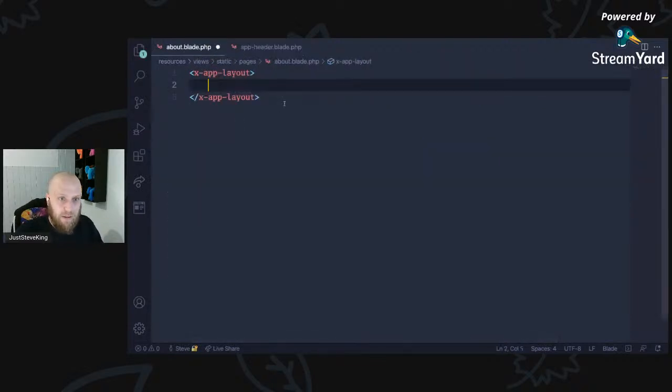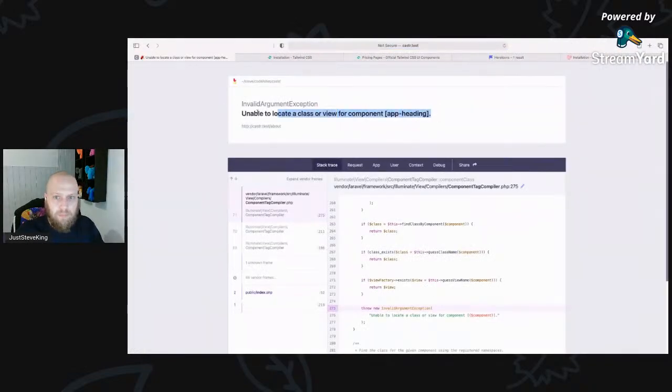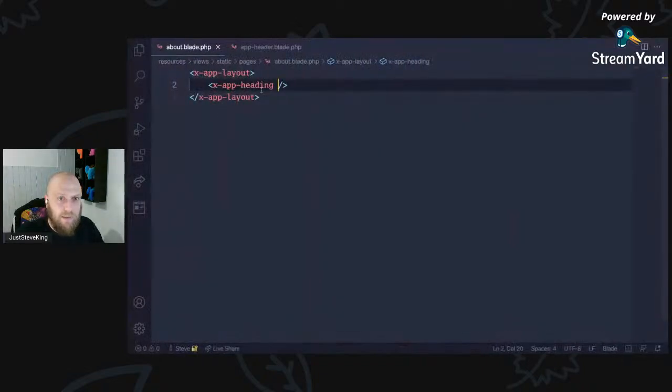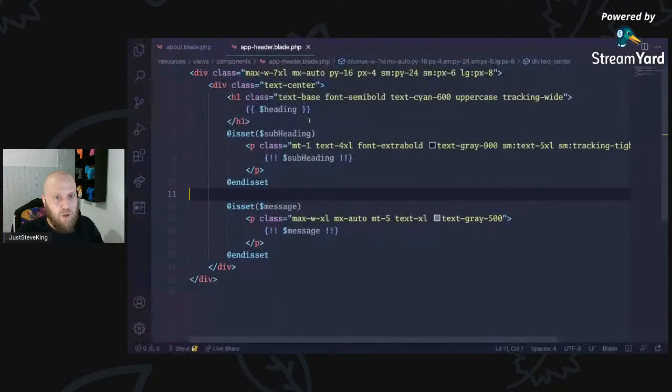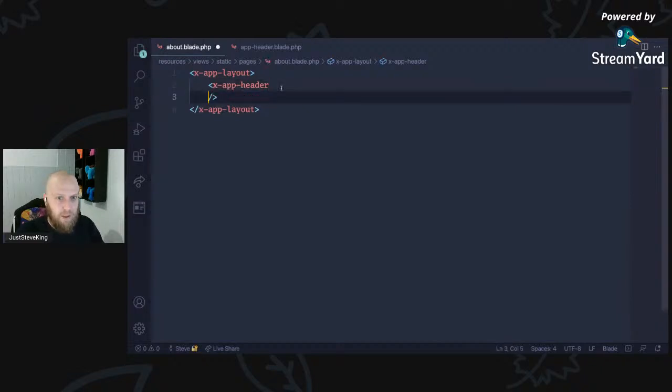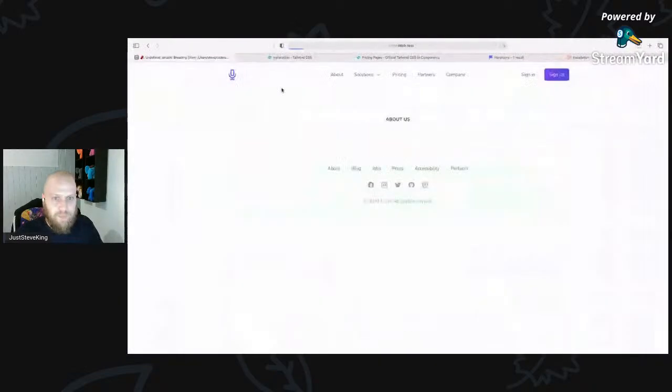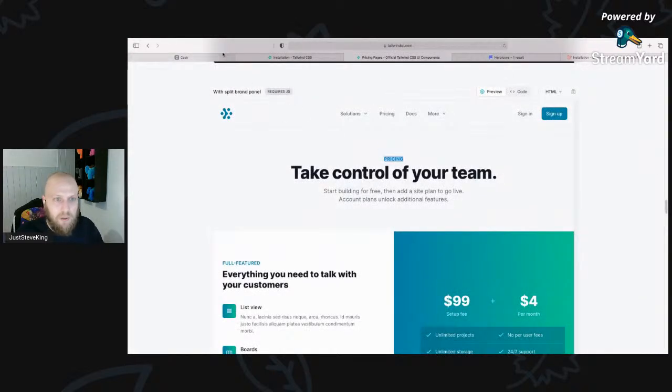So let's come straight to here. And the first thing we want to do is x-app-heading. So if we go to the page, it's going to die. x-app-heading. Can't find it. It's header. x-app-header. I apologize. So we can't find heading. That's fine. Should we provide a default? Probably not. We don't want to not make people do this properly. So if we say that our heading is about us, we've got an about us part. So that is that part. That's not what I want, is it?